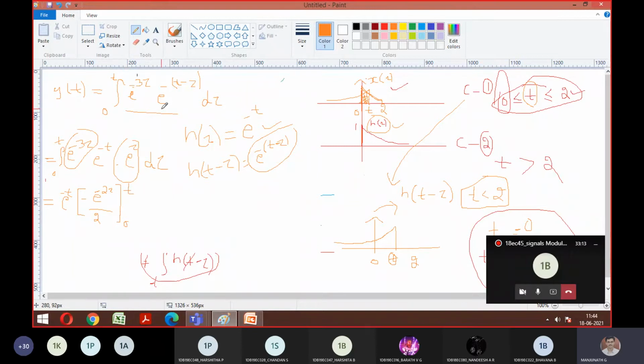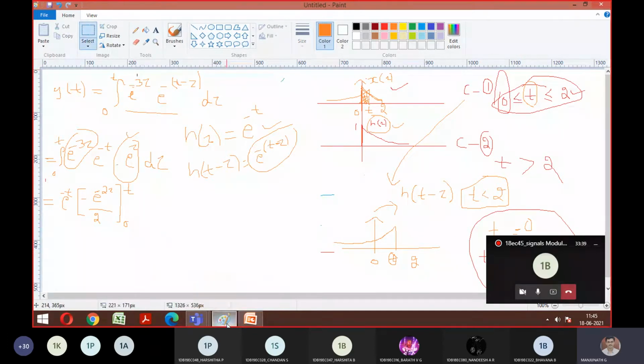So after applying the integration by parts formula, we got this as the new answer. From this, e power minus t is a constant term. I can take it out because I need to integrate with respect to tau. Then e power minus 3 tau and e power tau give e power minus 2 tau. If you apply integration, this is the answer. Then after applying your limit, what is the answer you are going to get?